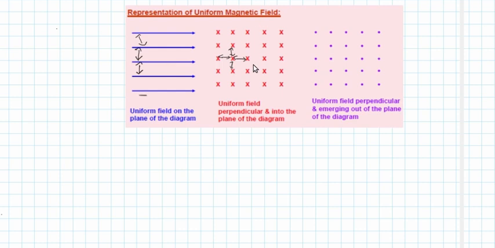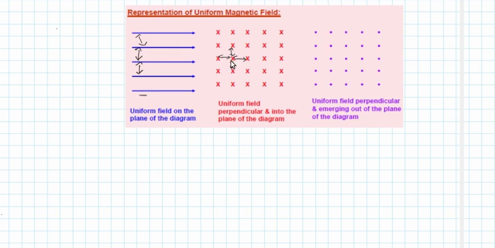Here again this cross mark represents a magnetic field which is perpendicular to the plane. At the same time it is directed into the plane of the paper or into the plane of the diagram. So this cross mark represents a direction which is into the paper, and this dot represents a direction which is out of the paper.